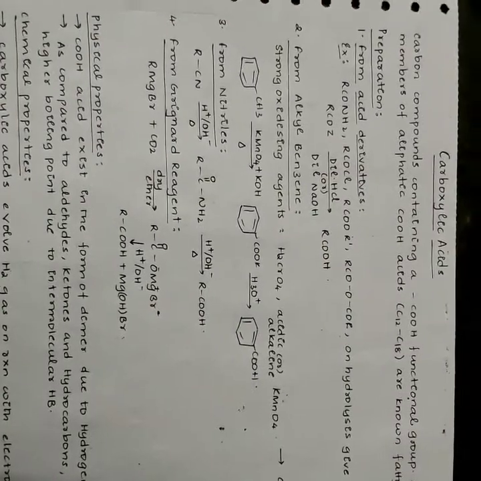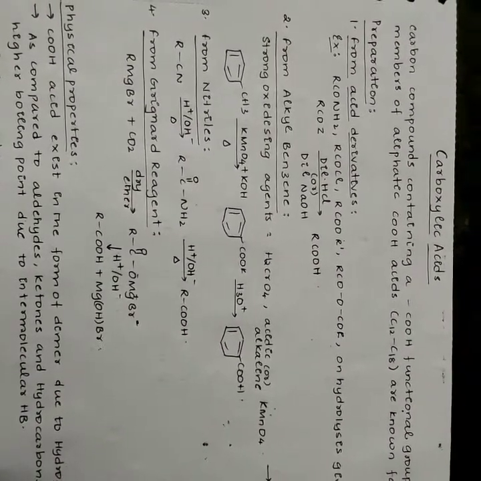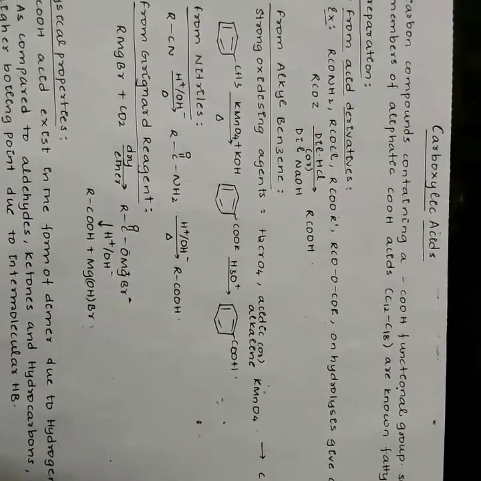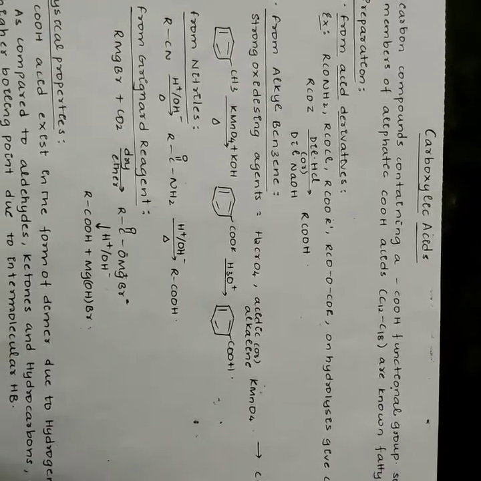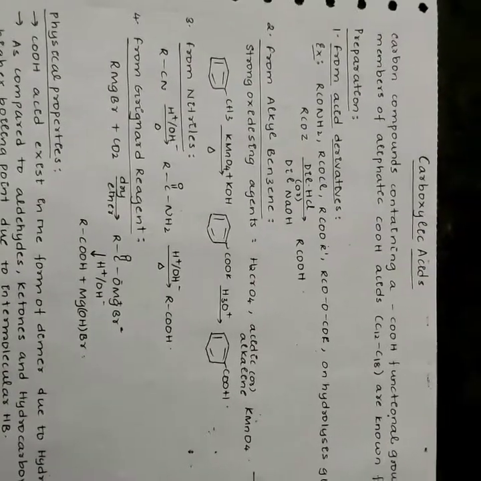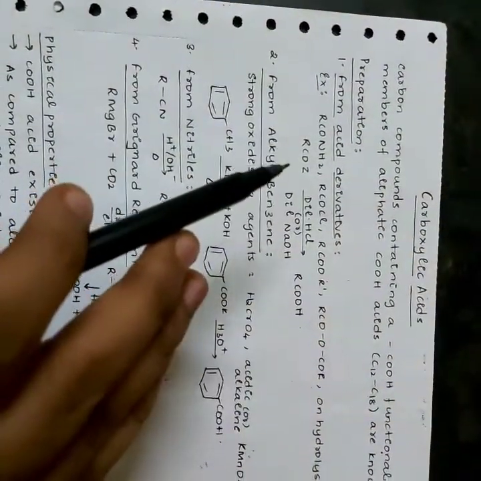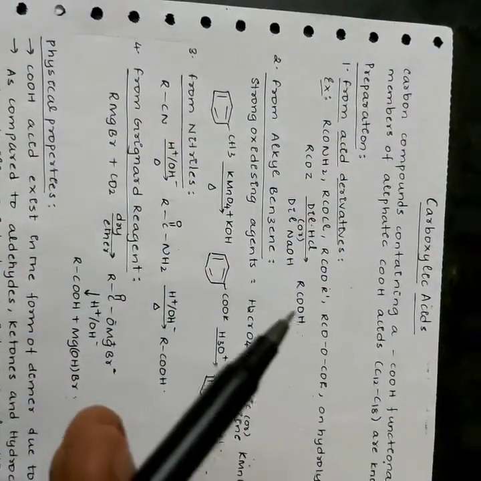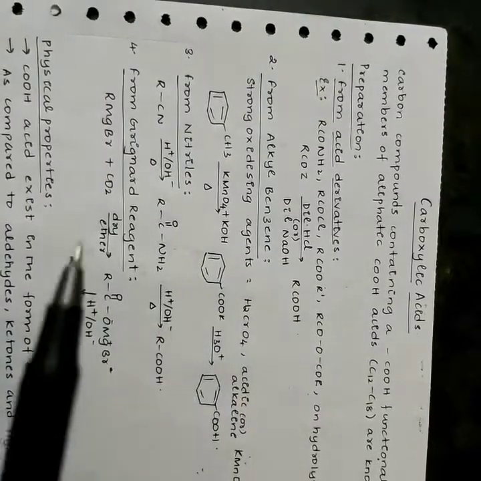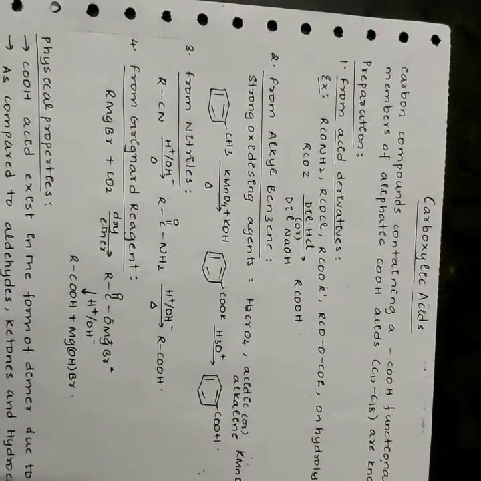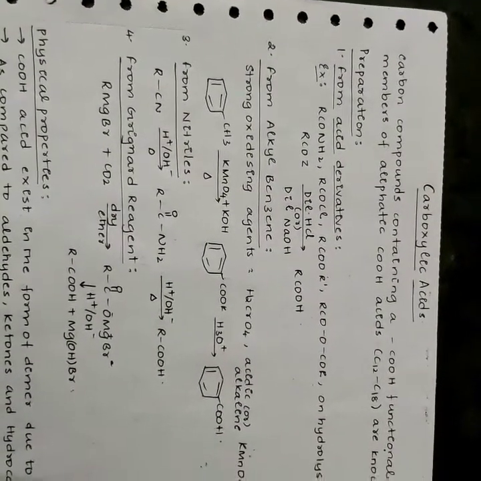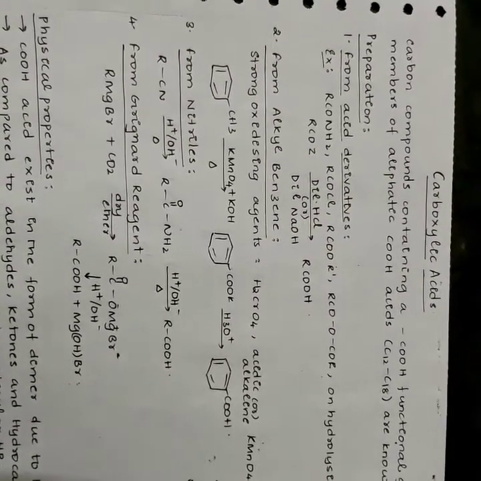Preparation from acid derivatives. All acid derivatives like amides, acid halides, esters, acid anhydrides on hydrolysis give carboxylic acids. Here Z can be NH2, X, that is Cl, Br, or OR', RCOO-, etc. That on hydrolysis with dilute HCl or dilute NaOH give carboxylic acids.